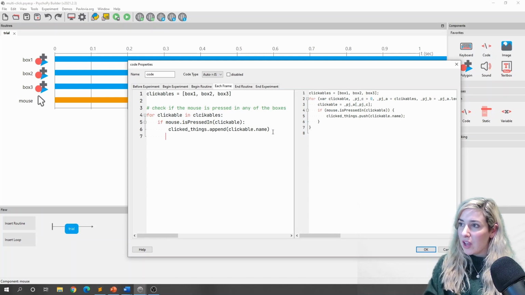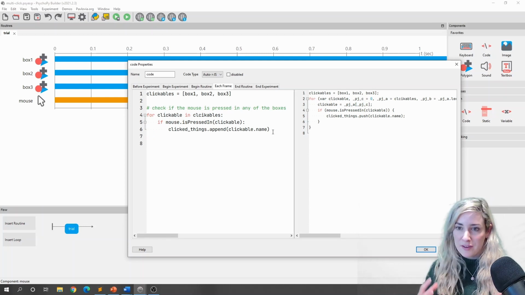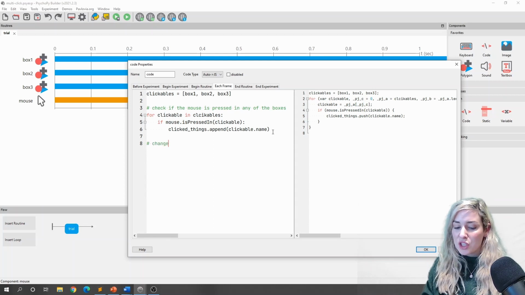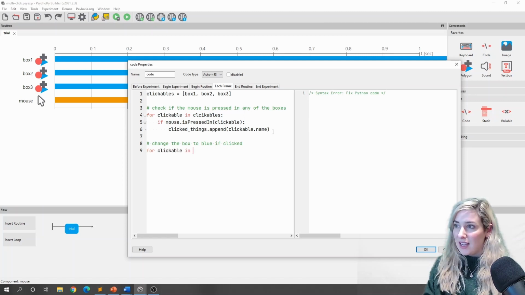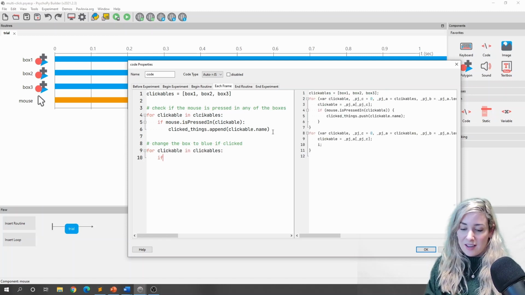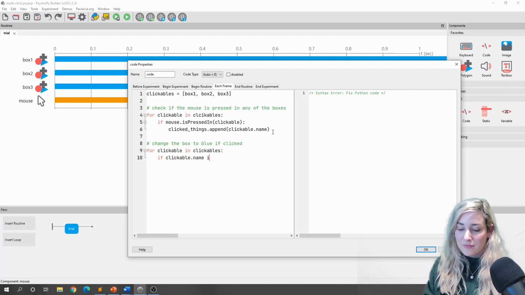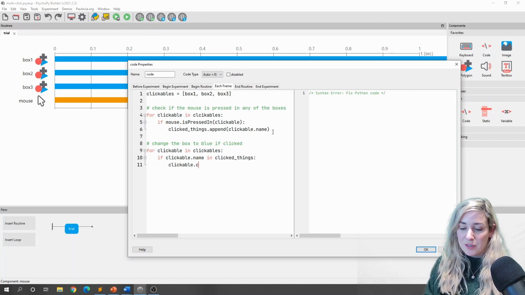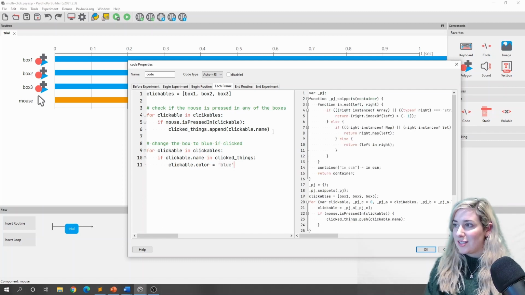Lovely. Okay, nice. Now perhaps I want some feedback so that my participant can see what boxes they've clicked already. So let's change the box to blue if clicked. For that, I'm going to say for clickable in clickables, if clickable.name is in clickedThings, so it's in the list of things that have been clicked, then clickable.color equals, let's change it to be blue.